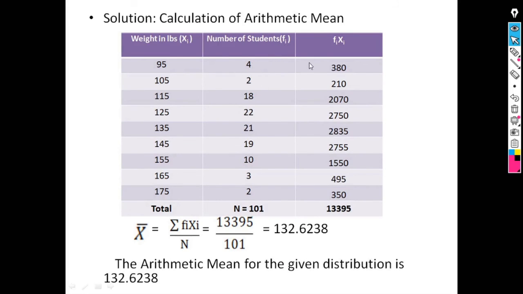So the solution is, we denote weights in LBS as xi, number of students as fi, meaning its frequency, and the multiplication of the first column into the second column is fi into xi. That is 95 into 4 is equal to 380, 105 into 2 is equal to 210. Similarly 175 into 2 is equal to 350, and take its total. The sum of this column, that is capital N, is equal to 101, and the sum of fi xi is 13395, meaning the sum of 380 plus 210 plus 2070 up to 350.